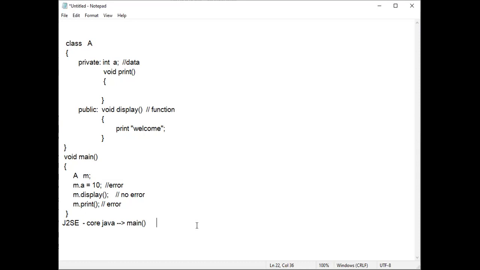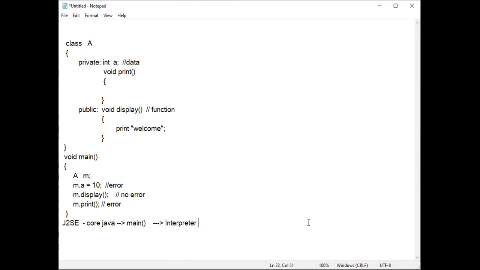When we write C++ programs and Java programs where the main function is there, main functions are called by the OS. First thing we have to understand, that is the operating system. In case of C and C++, main functions are called by the OS. In Java, what happens? The main function will be called by the interpreter, not directly by the OS. In case of C, C++, directly it will be called by the operating system. In case of Java, it will be called by the interpreter.